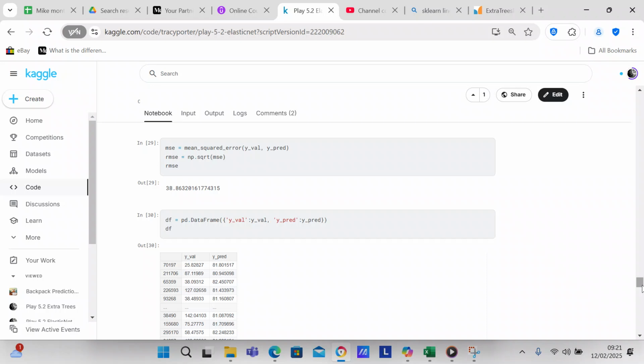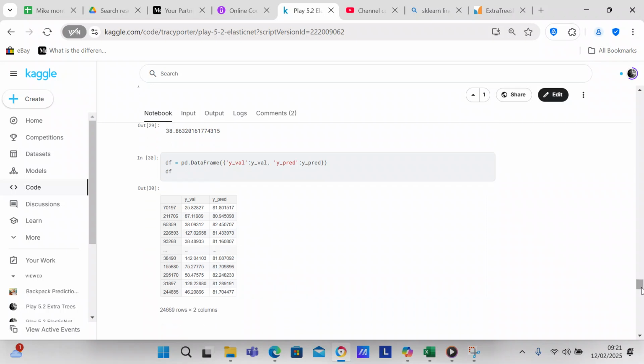So I have to calculate the mean squared error and then take the square root of that to convert it to the root mean squared error. You can see that we have a noise level of 38 RMSE.